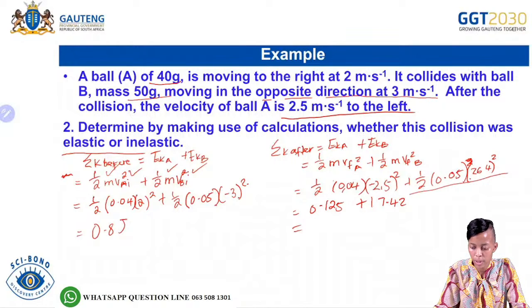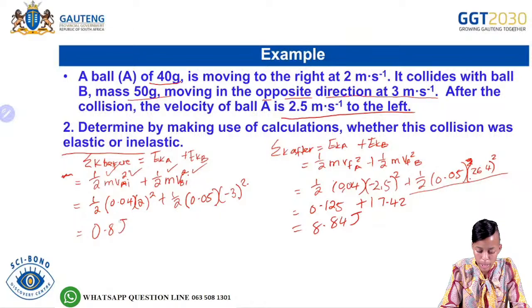So from there you would add the 0,125. So this one would give you 8,84 joules. Okay, let me just confirm the one on the left hand side there. So we said 2 squared times 0,04 multiplied by 0,5.